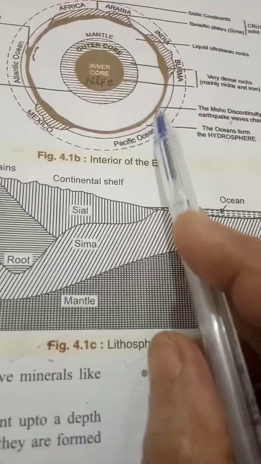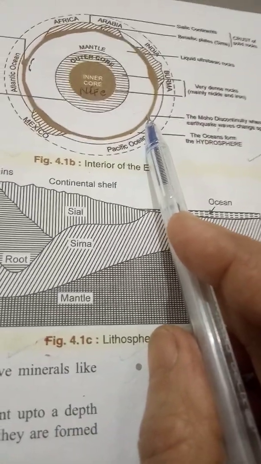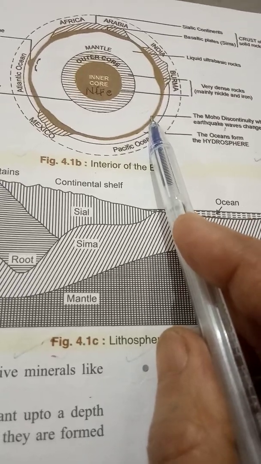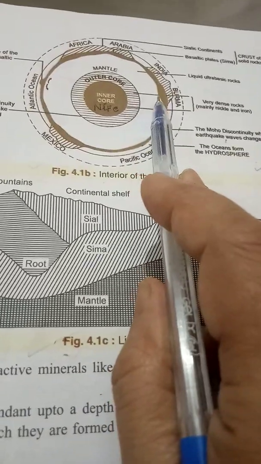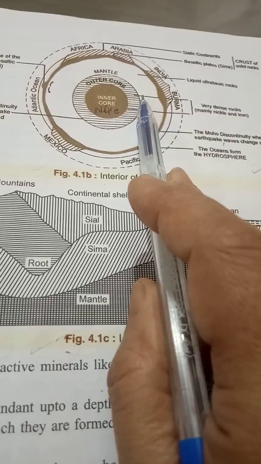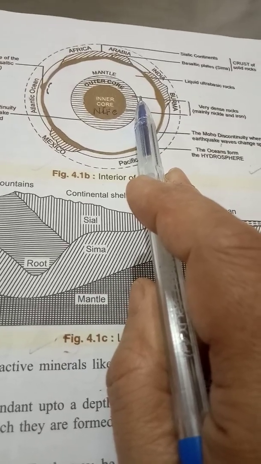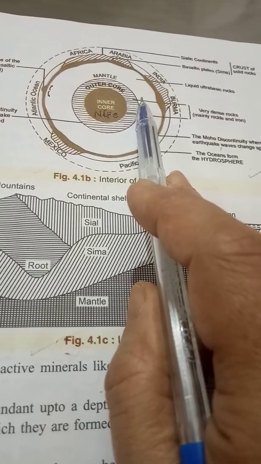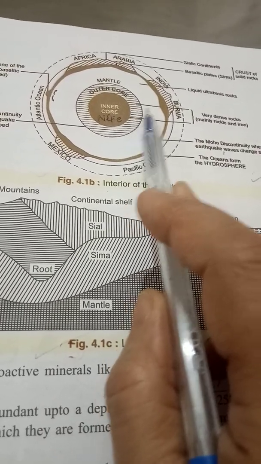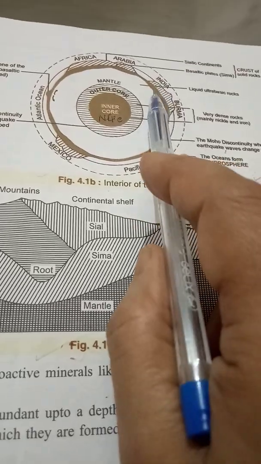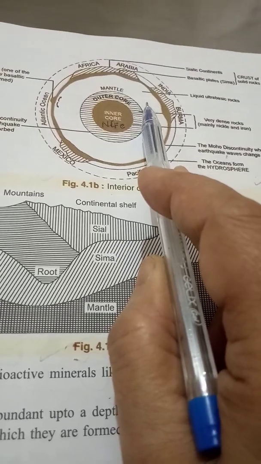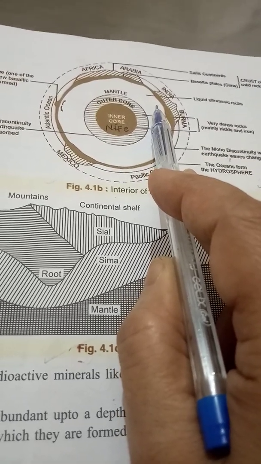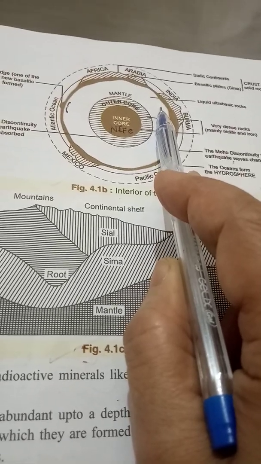It lies below the crust. You can see the mantle is lying below the crust, between the lithosphere and the core, and its thickness is about 2840 to 2900 kilometers. The mantle is divided into two parts: the outer mantle and the lower mantle. The outer or upper mantle is known as the asthenosphere, extending from the Moho discontinuity.